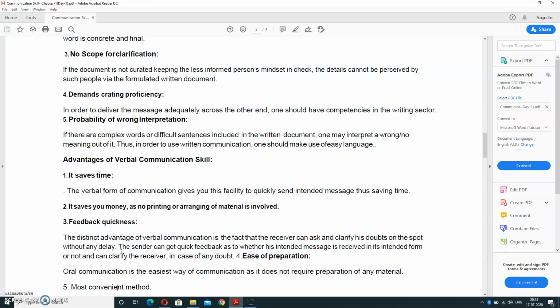Fourth one is ease of preparation. Oral communication is the easiest way of communication. It doesn't require preparation of any material. You need not keep any record with you. You can directly speak in front of anyone.